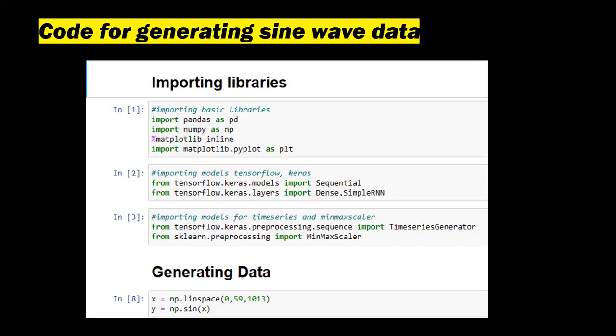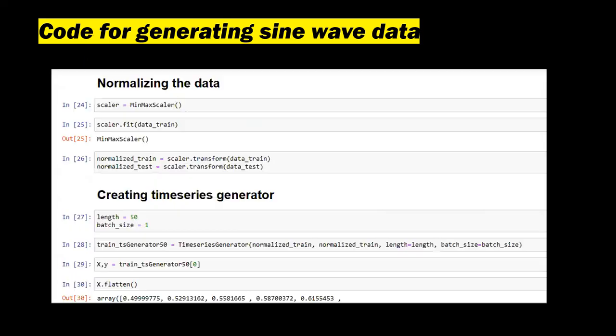As I have said earlier, these are the libraries that I have imported to generate the sine wave data. The basic libraries are Pandas, NumPy, and Matplotlib to show the visualizations. I have also imported modules like TensorFlow and Keras to import the Sequential and SimpleRNN layers, and modules for time series and MinMaxScaler to generate the time series data and also to normalize the data that I have.